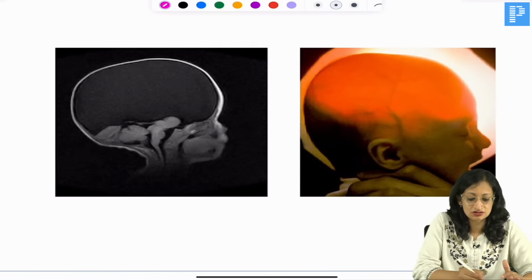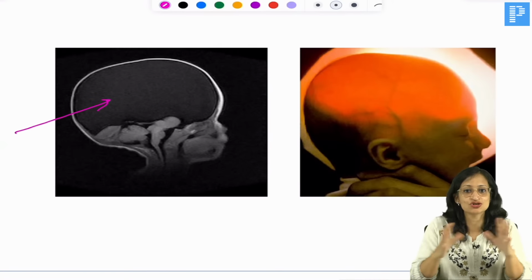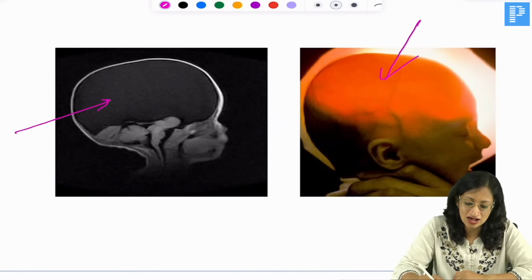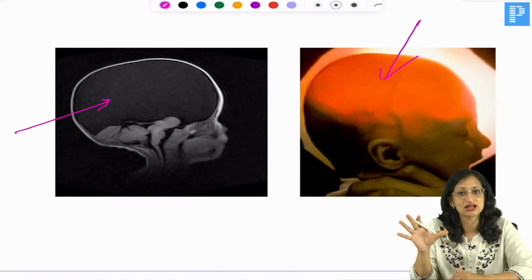What do you see here? Both the cerebral hemispheres are absent. The entire skull appears to be almost empty, and transillumination is positive. You can see this glow, which is called transillumination. Even in meningocele, if you put a torchlight, you will see a glow like this.